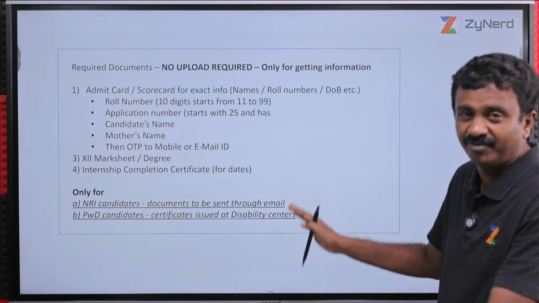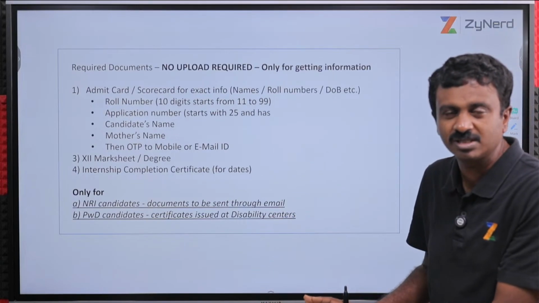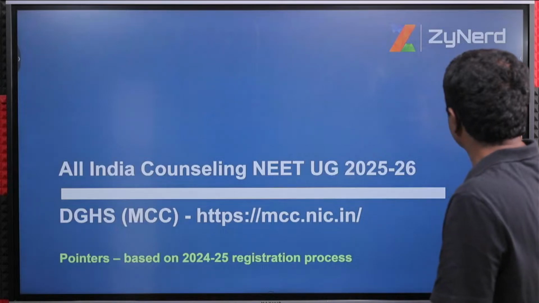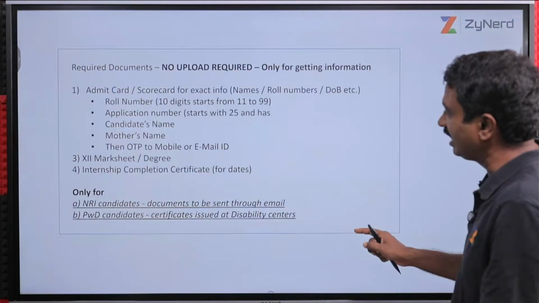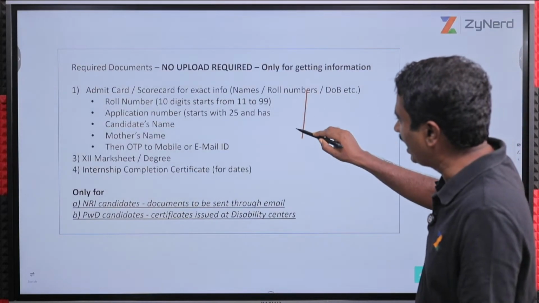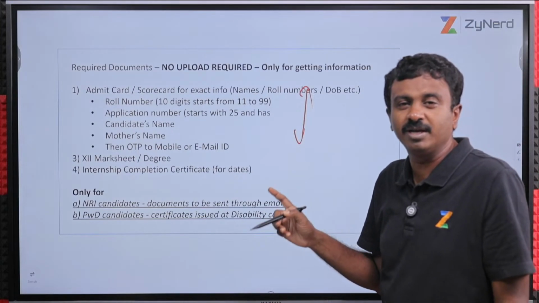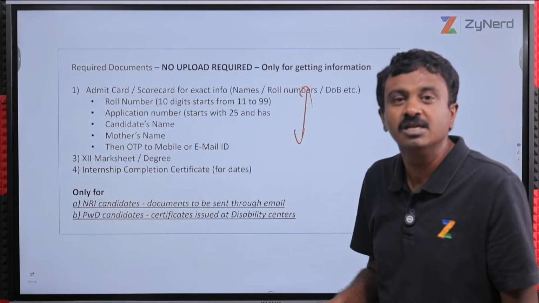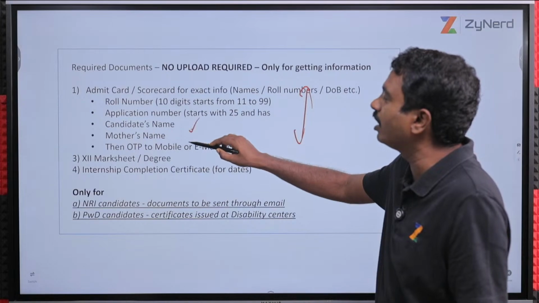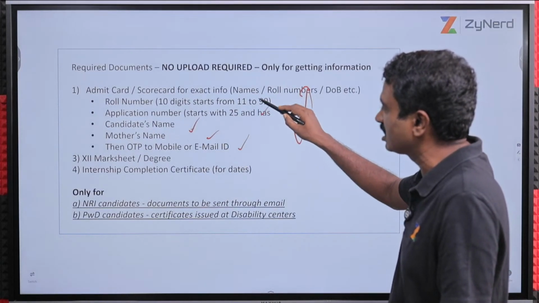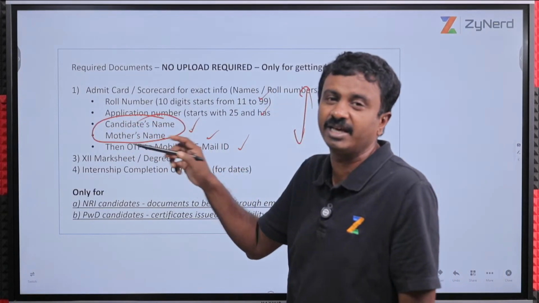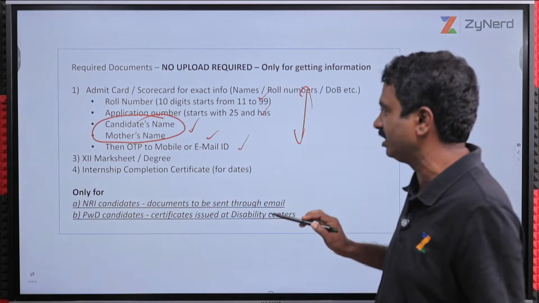The reason we are taking 5 minutes to explain this is because you will get an error message saying invalid entry, and the first thing we will do is blame NTA because they are putting in an invalid entry, making it difficult for us. No, NTA is ensuring that only you alone can enter your choices by making it exactly like in your application form, and only you have those details.